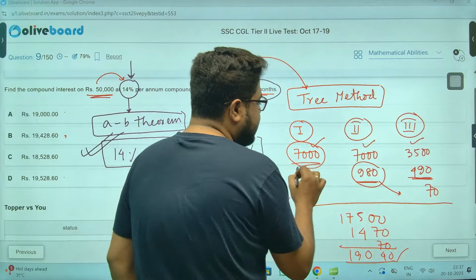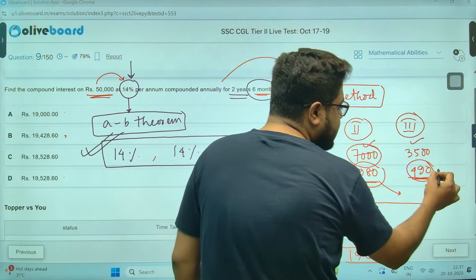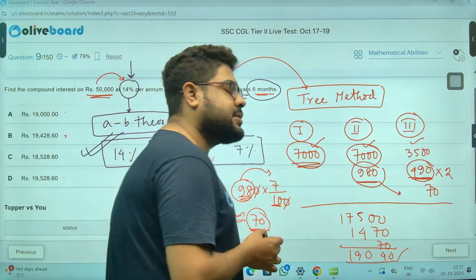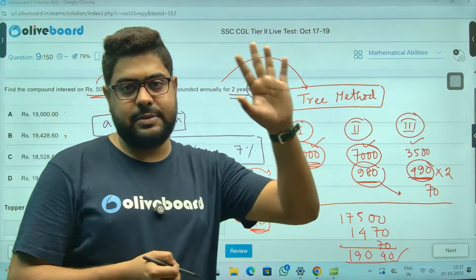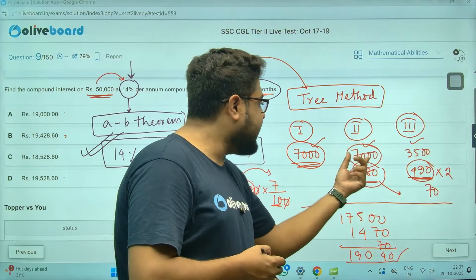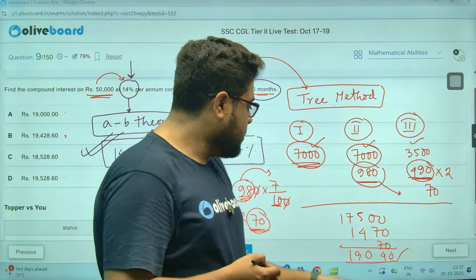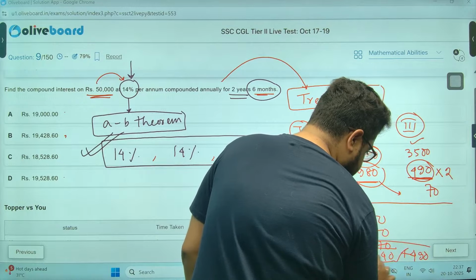I have taken this 7,000 ka 490 rupees. I have not taken this one. Sir, this will be into 2 because I'll get the interest for both. My mistake. Extremely sorry. For first year also I'll get 490. For second year 7,000 also I'll get 490. So I have to add 490 rupees to my answer. My mistake.